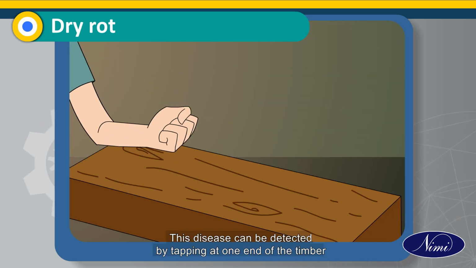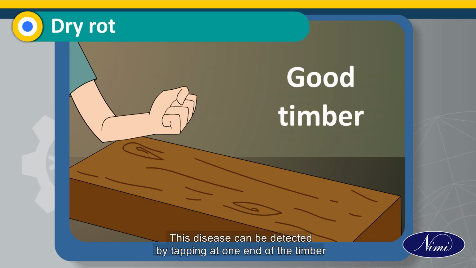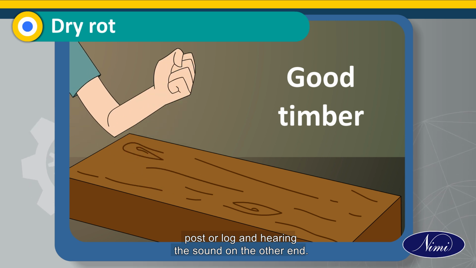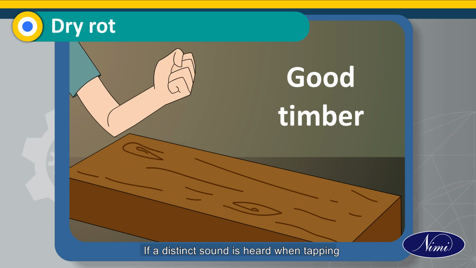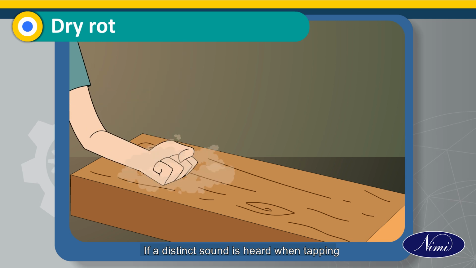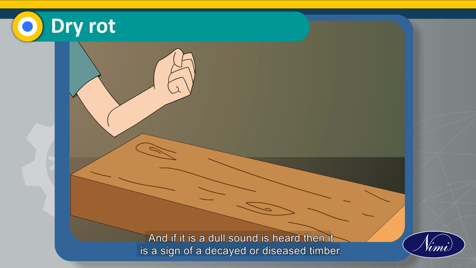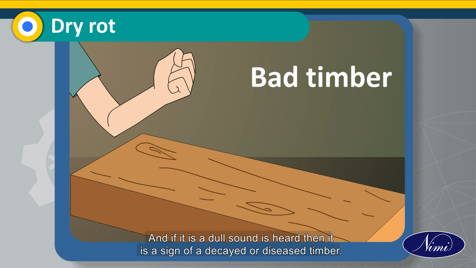This disease can be detected by tapping at one end of the timber, post or log and hearing the sound on the other end. If a distinct sound is heard when tapping, then it indicates a good timber, and if a dull sound is heard, then it is a sign of a decayed or diseased timber.